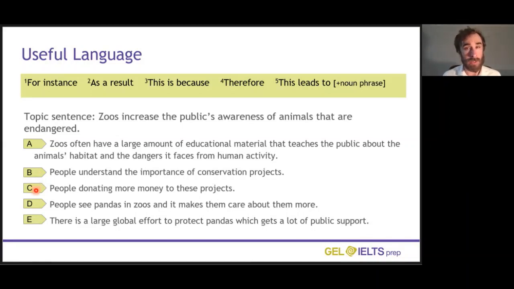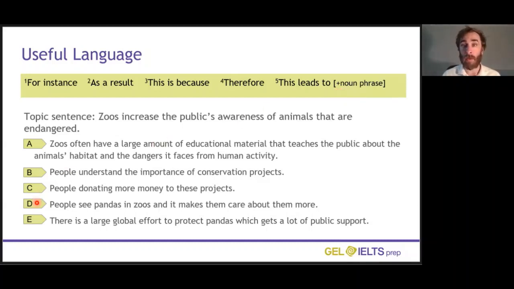C. Now, some of you may have noticed that C is not actually a complete sentence. It doesn't contain a verb, it contains an ing verb form. This is because I have changed it into a noun phrase. We can use 5, this leads to. So just like number 2 and number 4, this expression shows the result or the consequence of something, but it's followed by a noun phrase. Sometimes we need to change the grammatical form to use certain linking expressions, and this is a good thing because it shows a variety of sentence structures.